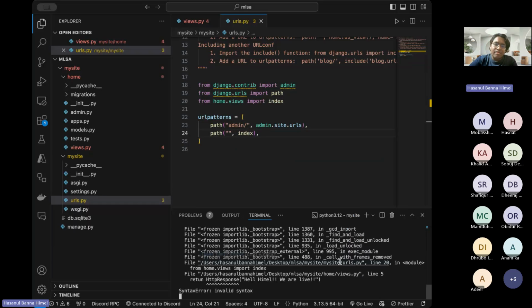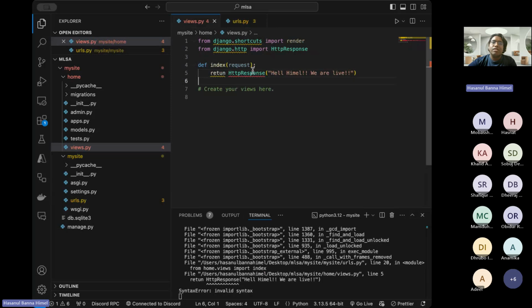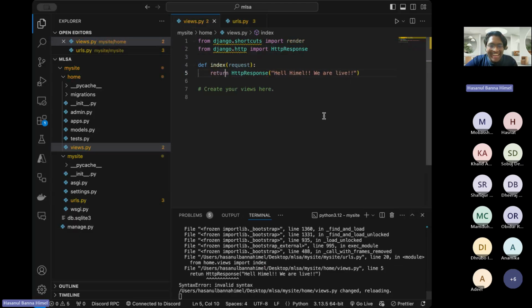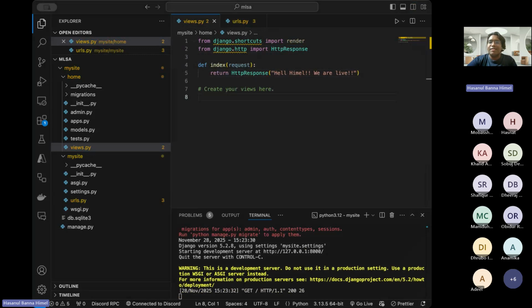It is facing some issues. Let us check. Views, the HttpResponse. Here is the issue. We need to return it. So yeah, these silly kinds of mistakes cause big trouble. So okay, let's run this server again and see.